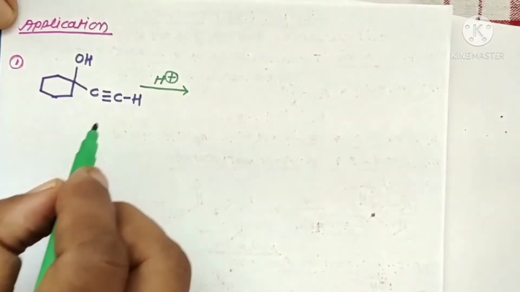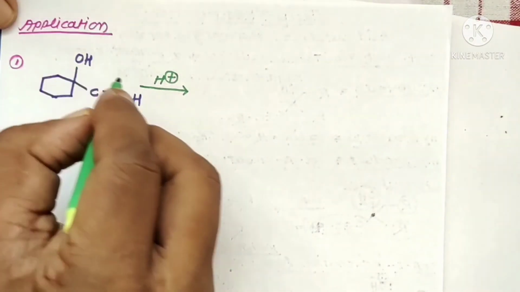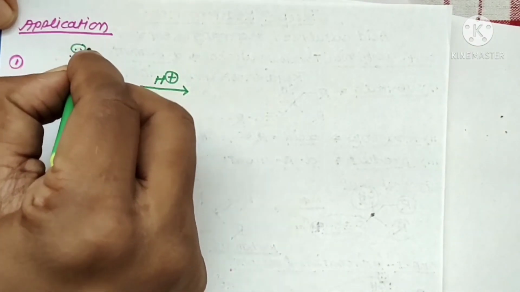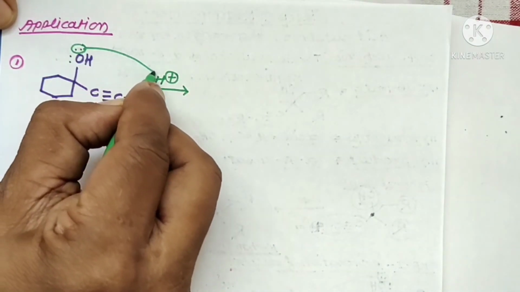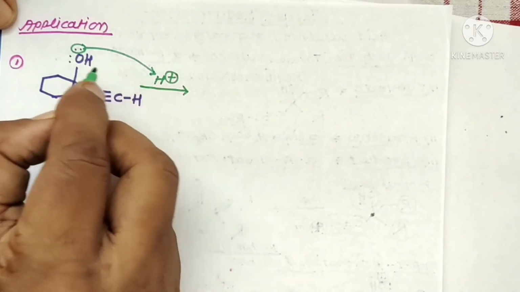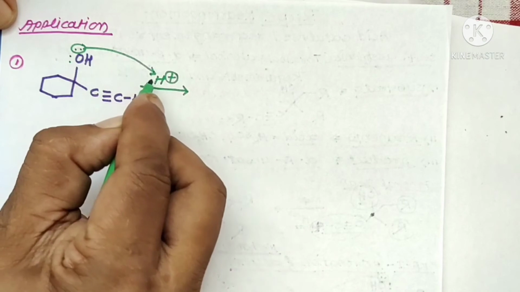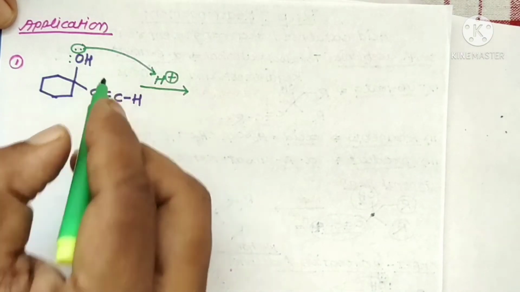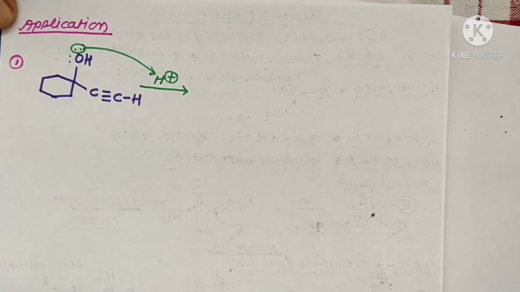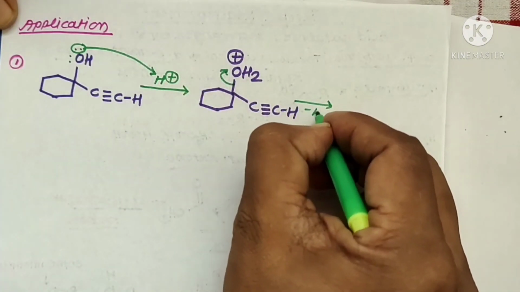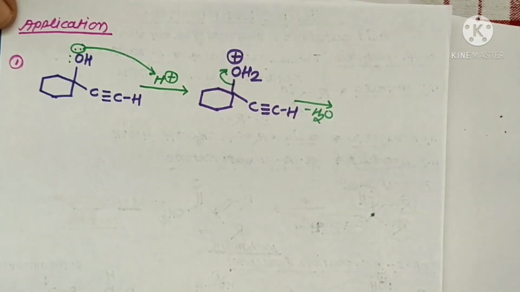According to this reaction mechanism, in the first step, the oxygen containing non-bonded pairs of electrons acts as an electron donor toward the electron deficient H plus ion to form a new bond, and the water molecule is eliminated to form a carbocation.